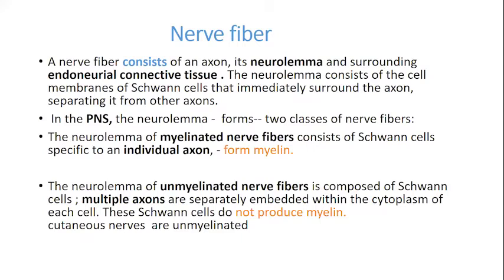In the peripheral nervous system, the neurolemma forms two classes of nerve fibers, one which is myelinated and the other which is non-myelinated. In the myelinated nerve fiber, the Schwann cell encloses an individual axon, and this forms the myelinated nerve fiber. And there is another one, the unmyelinated nerve fiber, in which the Schwann cell encloses more than one axon, that is multiple axons, which do not produce the myelination. So this is what we call the unmyelinated nerve fibers.